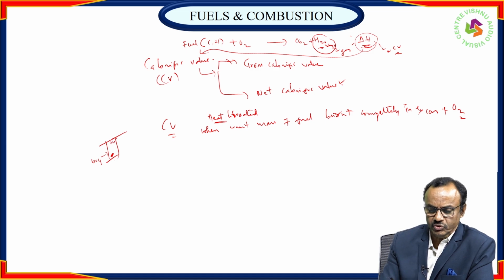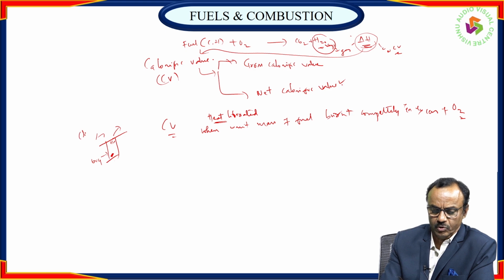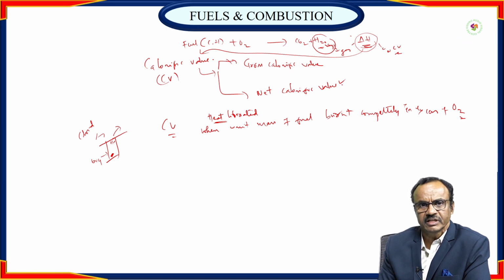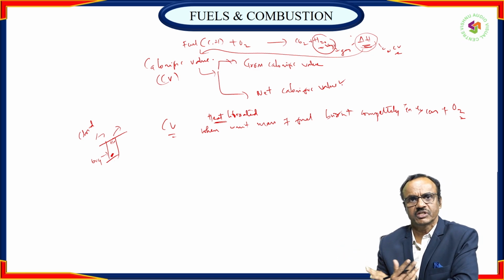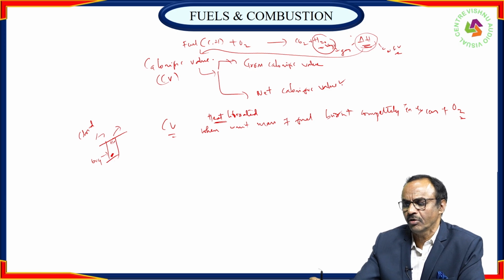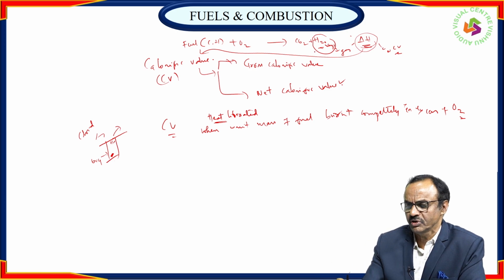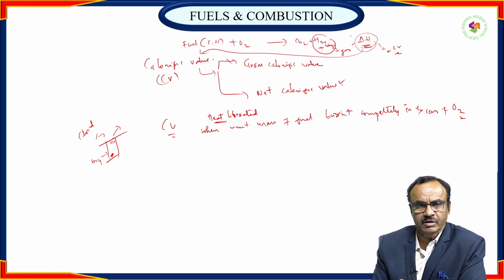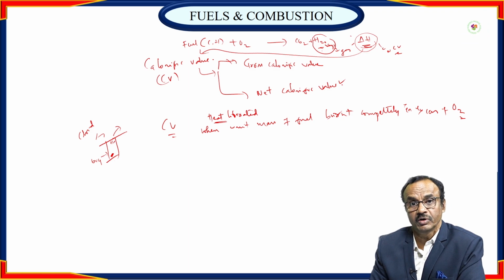It's completely closed, detached from surroundings, with no chance to escape. If you want to measure the calorific value of any solid or liquid fuel using a bomb calorimeter, it is completely detached from the surroundings, a closed system. Neither heat energy nor combustion products are allowed to escape. In that condition, we can measure the total calorific value.